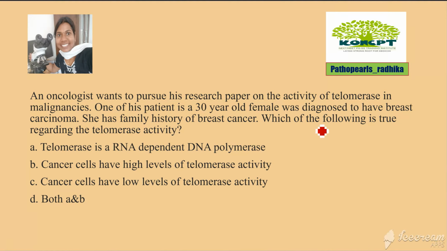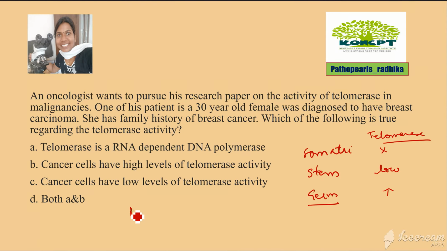So what happens in your body cells? You have somatic cells, you have stem cells, you have germ cells. What happens to the telomerase activity in these conditions? Your somatic cells don't have any telomerase activity. Your stem cells have low level of telomerase activity. Germ cells have a high amount of telomerase activity. So this is the telomerase activity in different cells of your body.